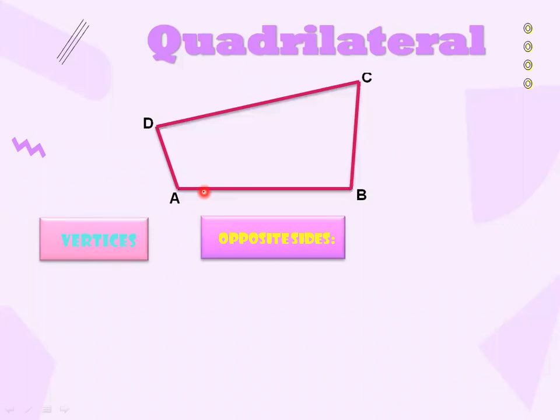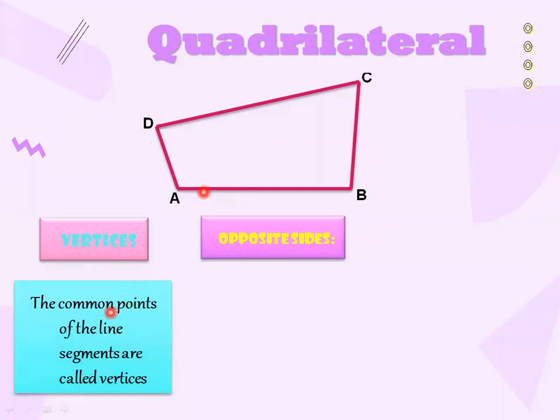Number one, that is vertices. Now, what is a vertex? The common points of the line segments are called vertices. This is vertex A, this is vertex B, this is vertex C, and this is vertex D. Means these two lines are joining on this point. These two line segments are joining on this point. This line segment is joining on this point, and this line segment is joining on this point. So these are the vertices of a quadrilateral.